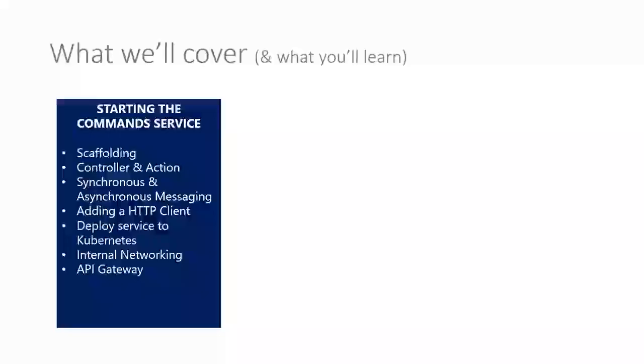Part 4, we start with our commands service, but really this section is focused on synchronous messaging. We scaffold up our command service to start with, we set up a controller and action, and then we look at messaging, synchronous and asynchronous messaging. As part of the synchronous messaging, we set up HTTP communications between both our services, our platform and command services. As part of that, we add an HTTP client to our platform service. We obviously have to deploy our command service into Kubernetes. We do some internal networking, and we also stand up an API gateway. So it's a really big section where we cover an awful lot of material.